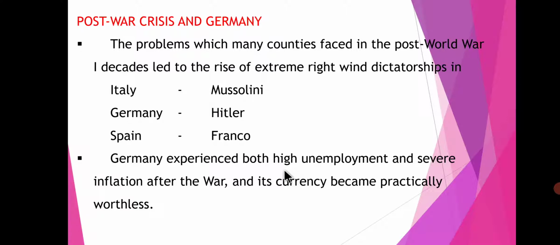There are several pictures from 1920. If they wanted to buy bread, they had to take a vehicle, a wheelbarrow, and fill it fully with money to buy the bread. That is how they suffered from inflation.